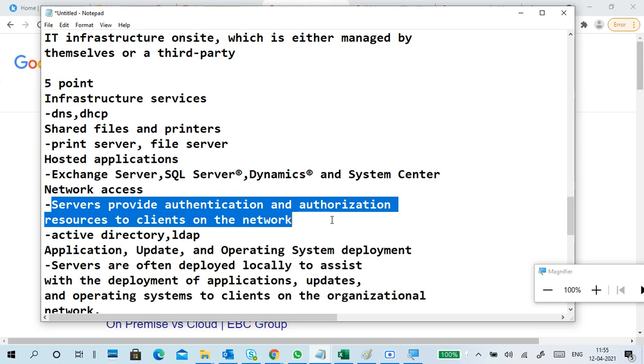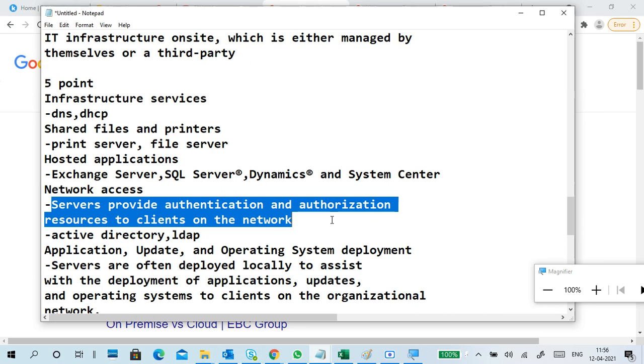Once you are verified, is the person allowed to access or not? Like, I have a folder; is the person able to access it? That is authorization. Authorization means giving permission to access. Authentication means verification of user identity, like username and password. Authorization means being allowed or not allowed to access.